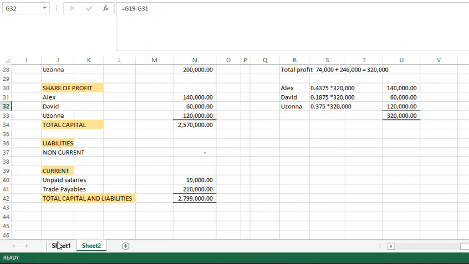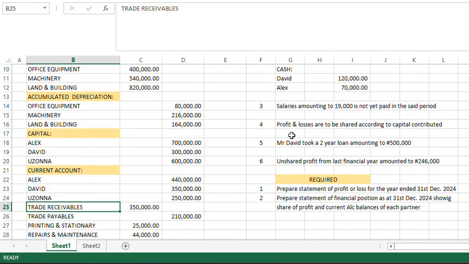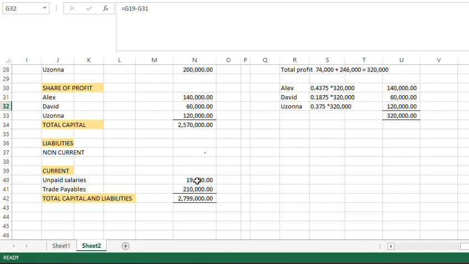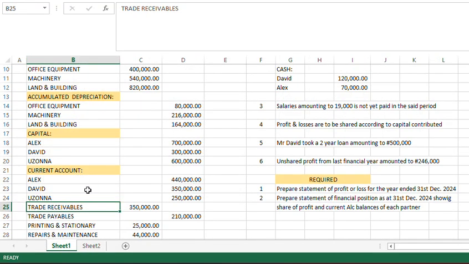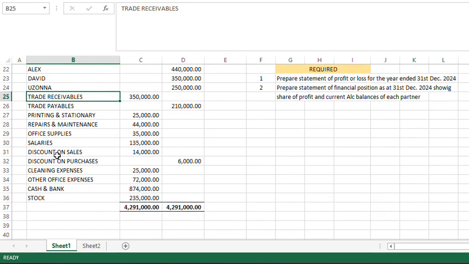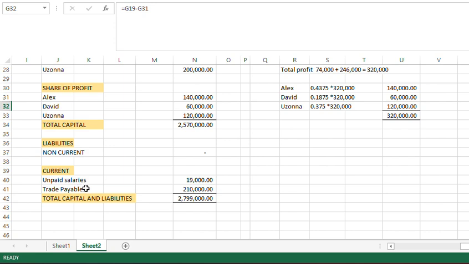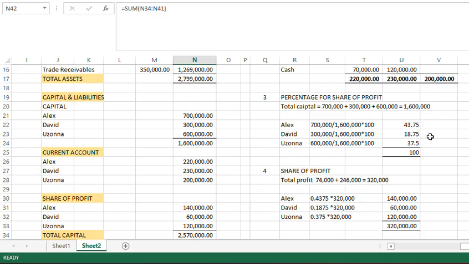There is no non-current assets. Current assets, we have unpaid salaries. We have here salaries amounting to 19,000 is yet to be paid in the set period. So 19,000 naira is not paid. We have trade payables as per the question. Trade payables 210. So trade payables are suppliers that supplied goods that we've not paid. If you sum this, this, and this, you get 2,799,000, which is the same thing we have on the asset side.